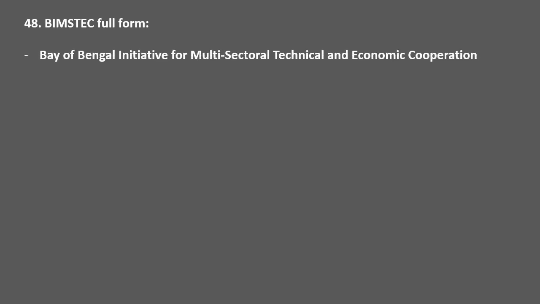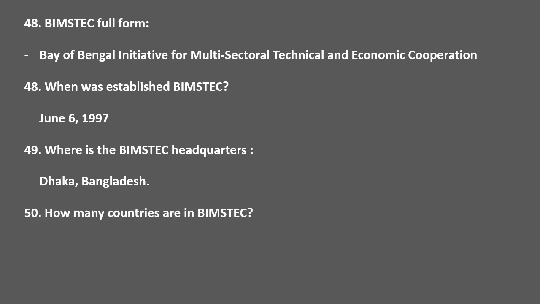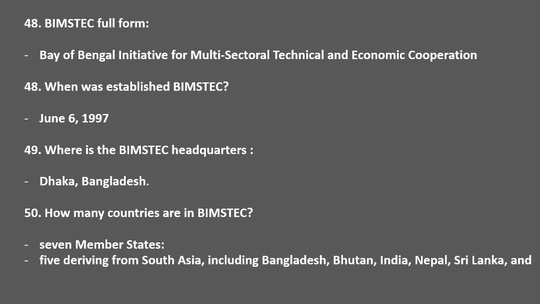BIMSTEC full form, Bay of Bengal Initiative for Multi-Sectoral Technical and Economic Cooperation. When was BIMSTEC established? June 6, 1997. Where is the BIMSTEC headquarters? Dhaka, Bangladesh. How many countries are in BIMSTEC? There are 7 member states in the BIMSTEC. 5 from South Asia, including Bangladesh, Bhutan, India, Nepal, Sri Lanka, and 2 from Southeast Asia, including Myanmar and Thailand.